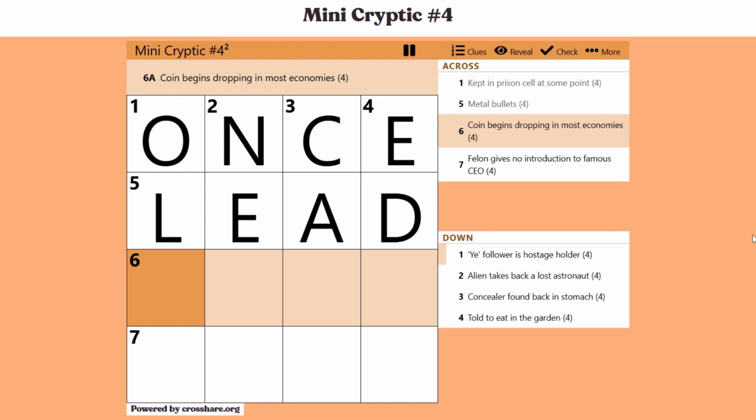6 across, "coin begins dropping in most economies." And for this one, the indicator could be dropping, maybe dropping in or out of coin or something, or begins, but begins is actually the key here. If you look at the beginning of the following 3 words, dropping in most economies, you'll get dime, just a coin.